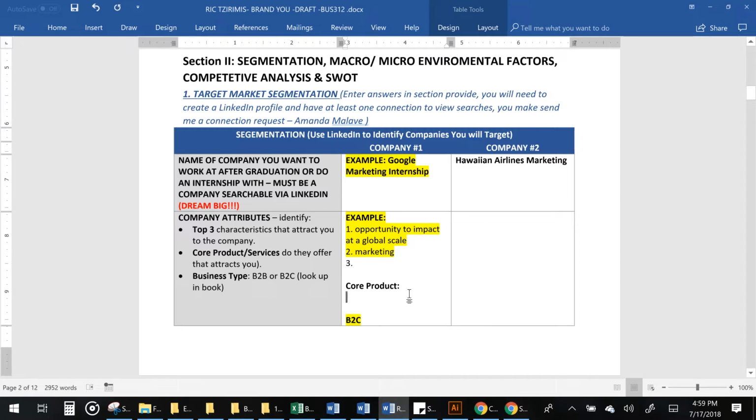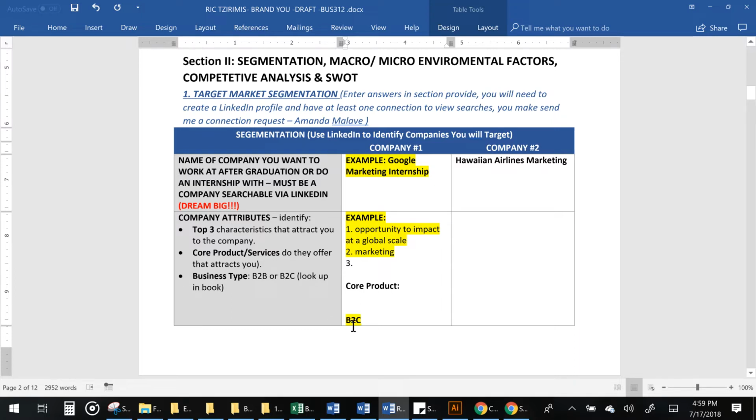You would then write down what their core product is. For example, Google, it's about technology and innovation that's provided to everyone in the world. Hawaiian Airlines is providing a travel service that targets people coming to Hawaii and having a great aloha experience.